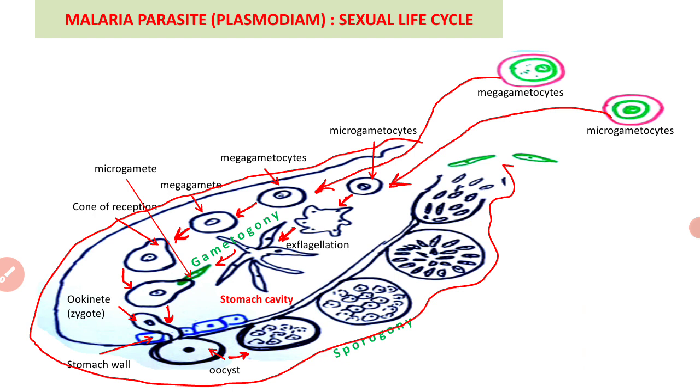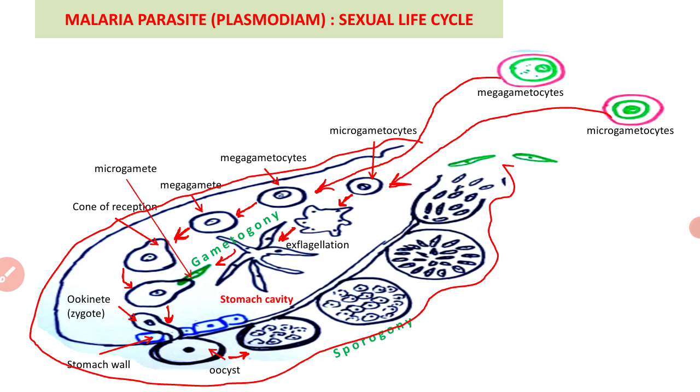So in each oocyst, a number of sporozoites are formed. That is, the single nucleated oocyst develops into many nucleated, small nuclei are formed, and around each nucleus some part of cytoplasm is attached, forming sporozoites.